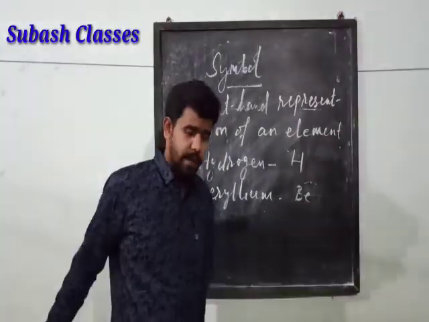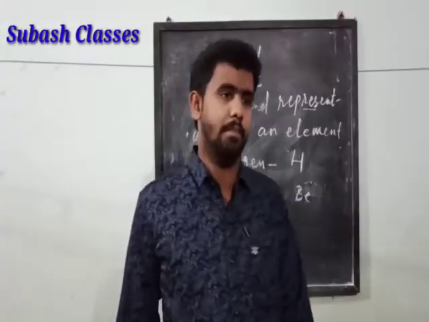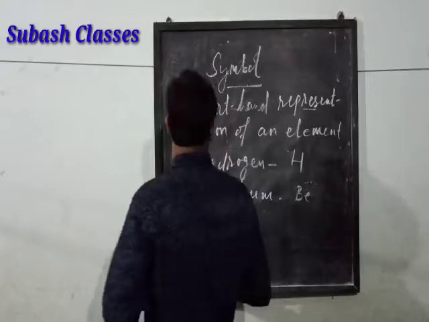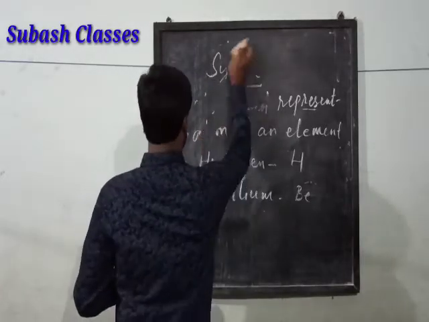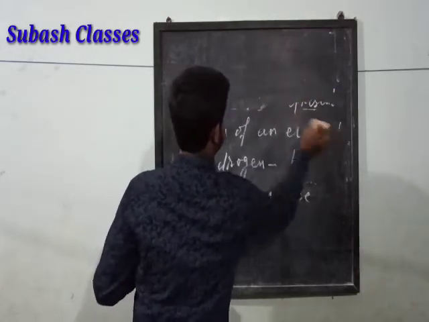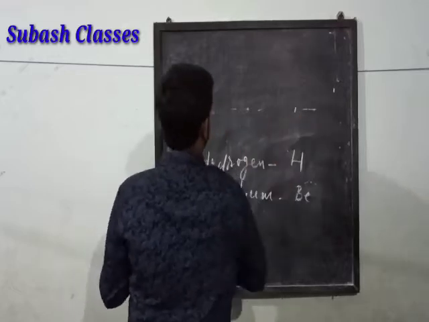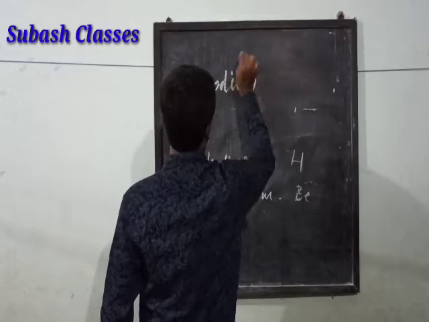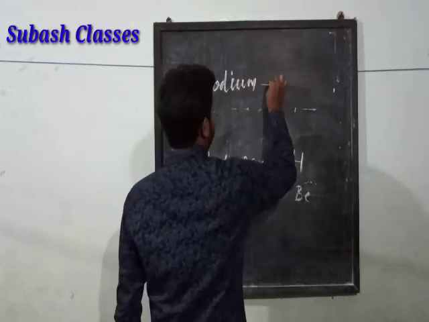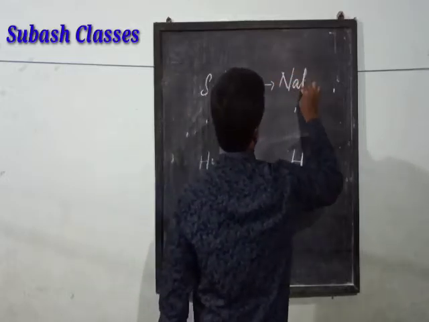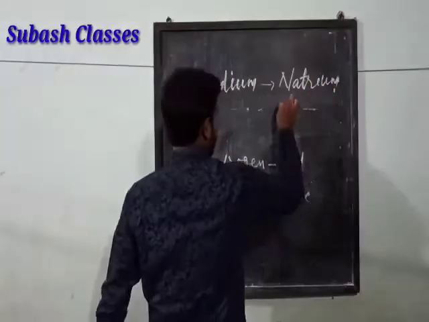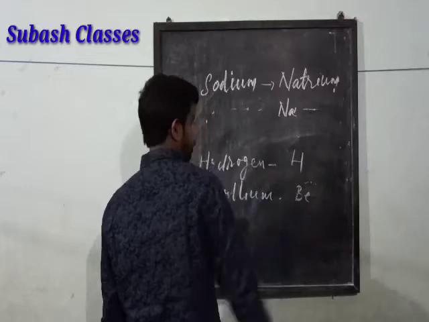But there are some other elements which have got their symbol from their Latin name. For example, sodium. Its Latin name is natrium, and hence comes the symbol capital N small a.